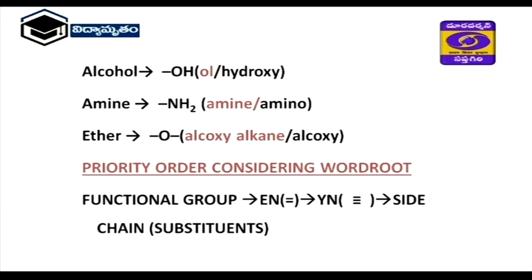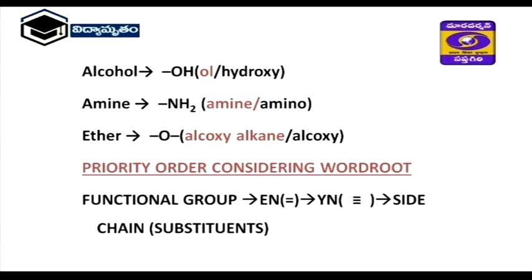Similarly amine also, this is amine for secondary suffix and amino for secondary prefix. Ether is also one more functional group. Here you just follow the priority order of considering the functional group. First we give importance to the functional group to select a parent group. So here if there is no functional group, we will consider ene.